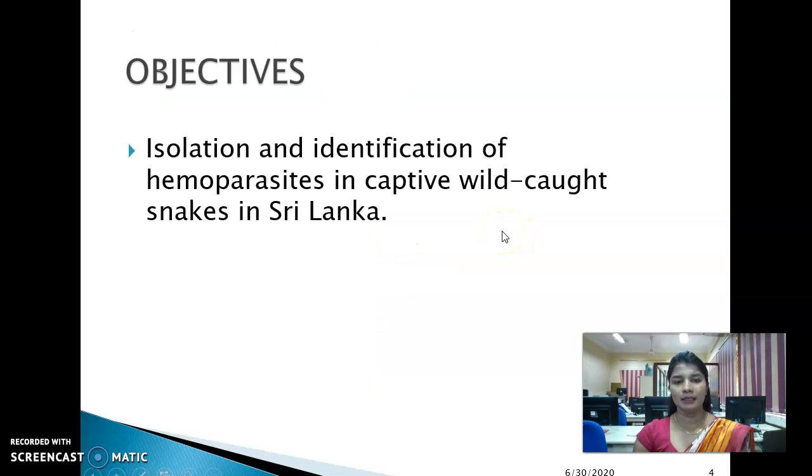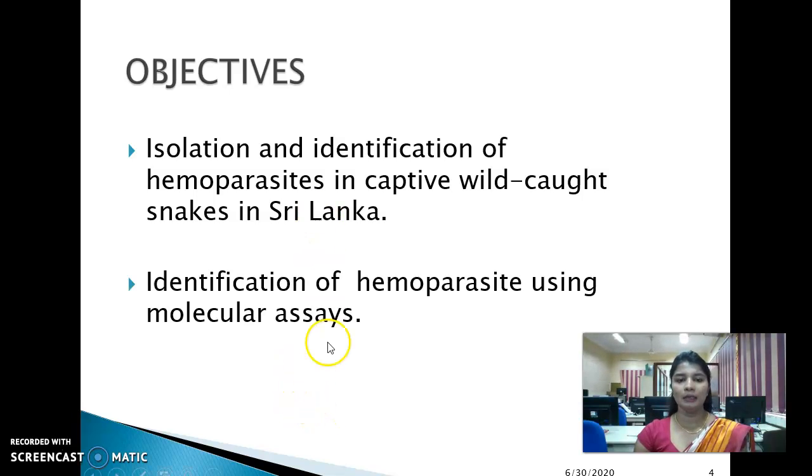Objectives of my study are isolation and identification of hemoparasites in captive snakes in Sri Lanka, because it has never been done before, although we have many captive snake collections in Sri Lanka, in serpentariums, in zoological gardens and in antivenom production researchers, and identification of hemoparasites using molecular assays.